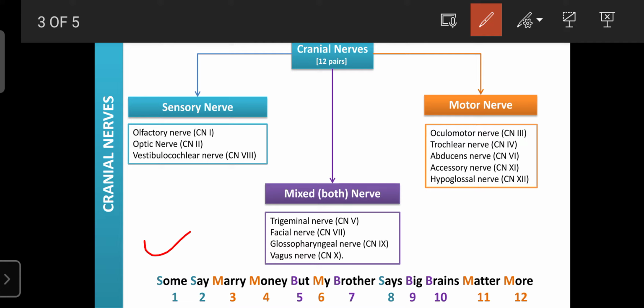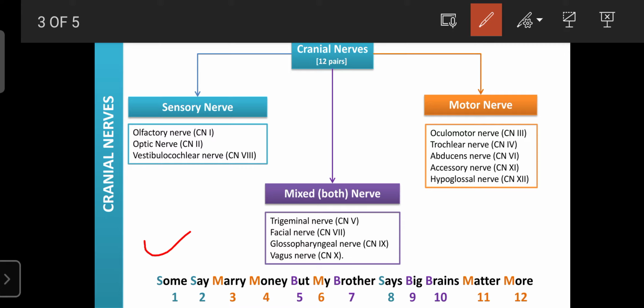So what they ask is whether the eighth cranial nerve is motor or sensory, like that. That's why this sentence is helpful to crack the DHA, MOH as well as the NAPLEX exam, simply by remembering this sentence: Some say marry money, but my brother says big brains matter more. Then below, I write the numbers